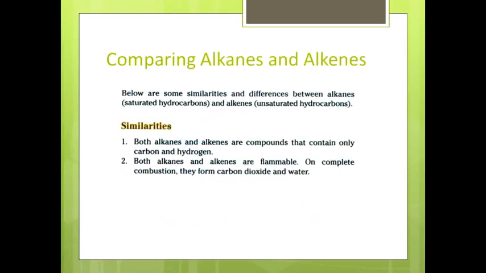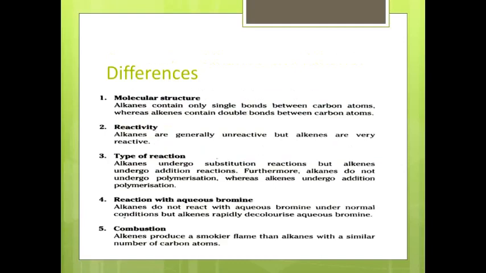Now we have to compare alkanes and alkenes. Below are some similarities and differences between alkanes, saturated hydrocarbons, and alkenes, unsaturated hydrocarbons. Similarities: both alkanes and alkenes are compounds that contain carbon and hydrogen. In other words, we can say that both are hydrocarbons. Both alkanes and alkenes are flammable. On complete combustion, they form carbon dioxide and water. Now there are 5 differences.